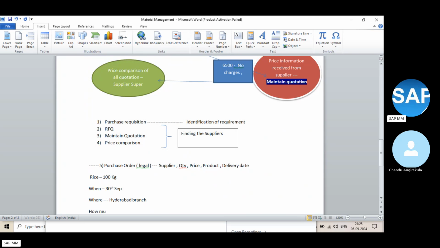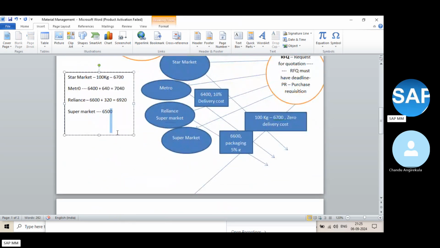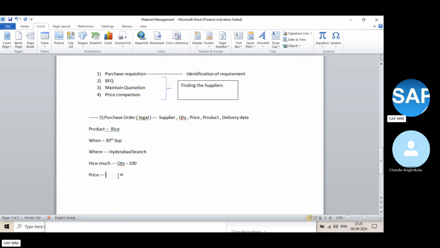How much quantity? 100 kgs. So the product is rice, and the quantity is 100 kgs. And now you also know the price. We already set the price at 6,500, so you are applying 6,500.